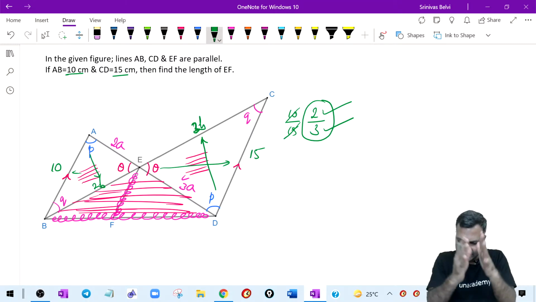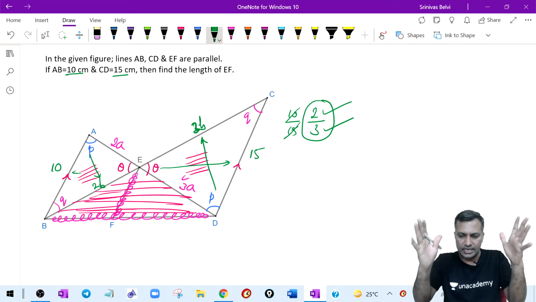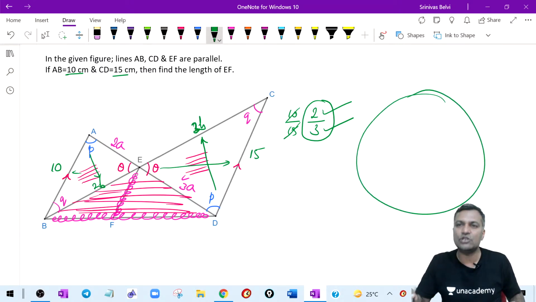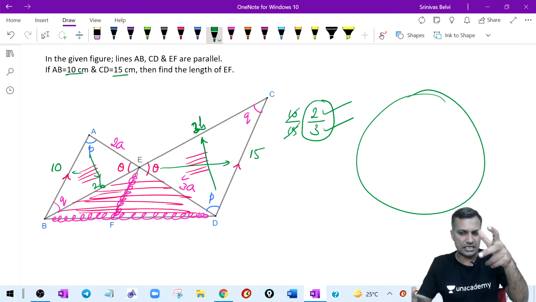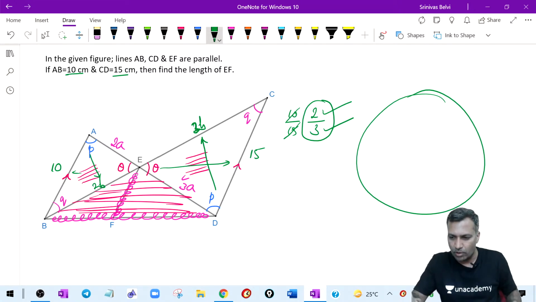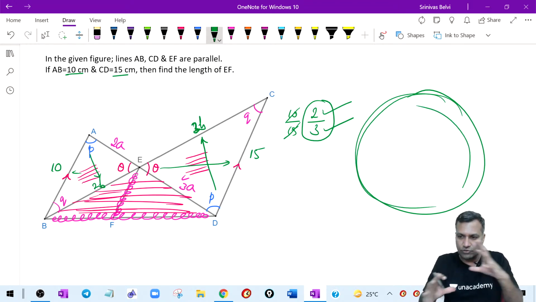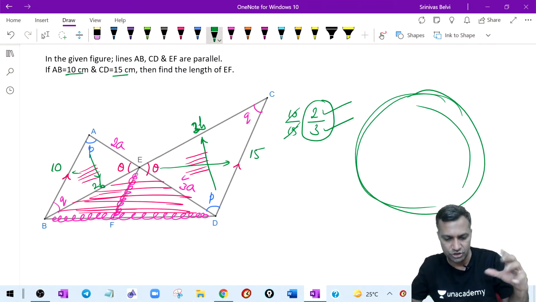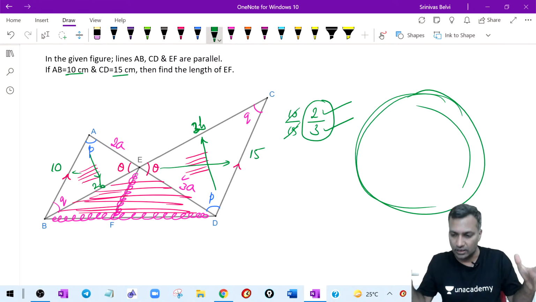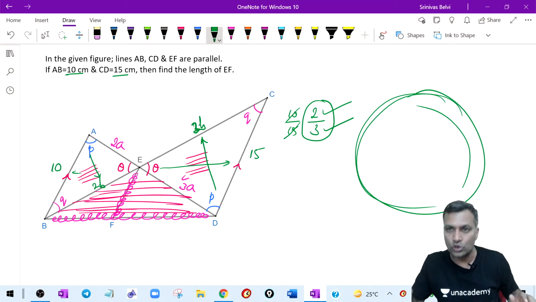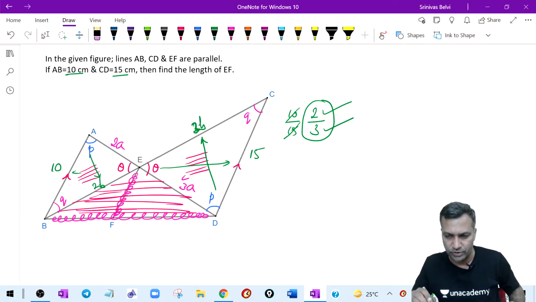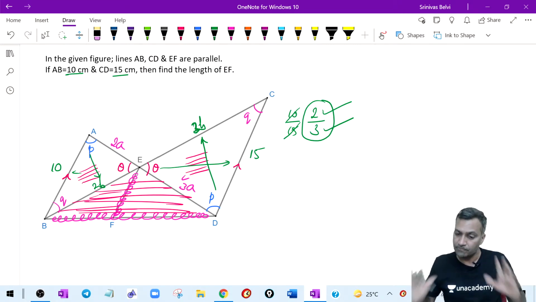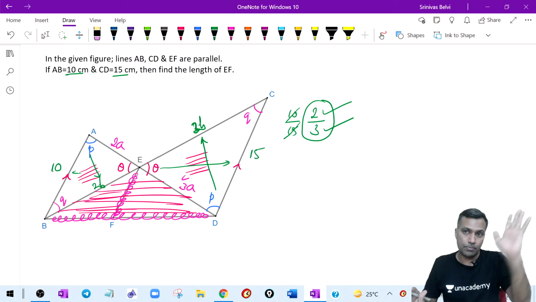My point is, given any triangle, first you should be able to identify certain similarity, because after some time we are going to squeeze these things into circles. We have not introduced circles yet, so we are still keeping them away. The moment circles come inside and we have to look at some triangle and the similarity inside, it is going to be nightmarish if I am not able to see it without circles. Circles come and complicate the whole scenario. That's what we are going to look into in the future. So first I need to have the eye to visualize where the similarities are to start with, because similarity is a pretty important concept.